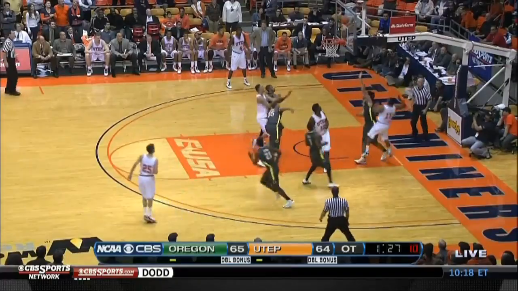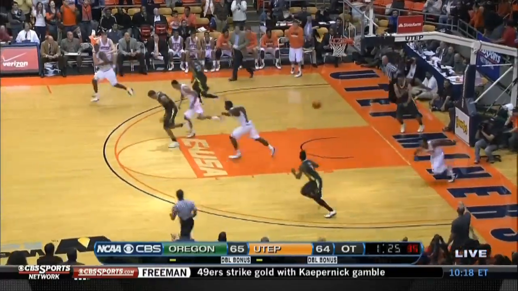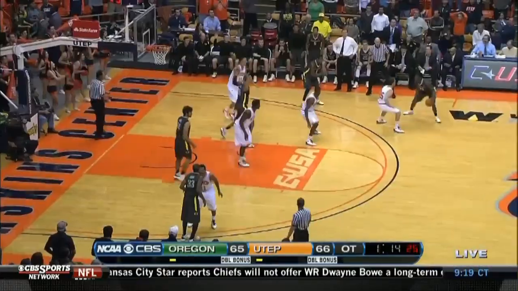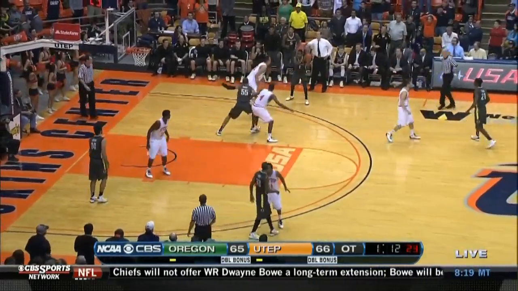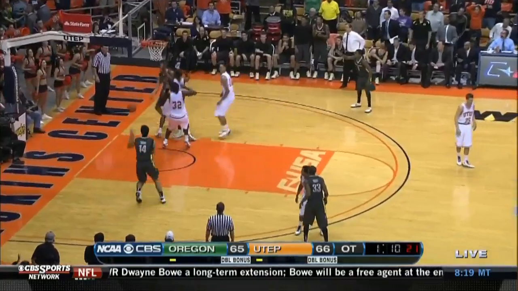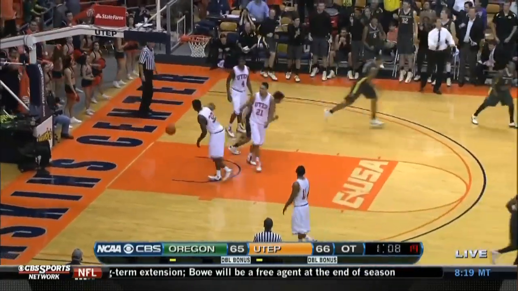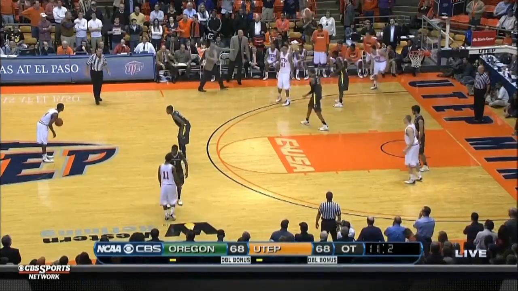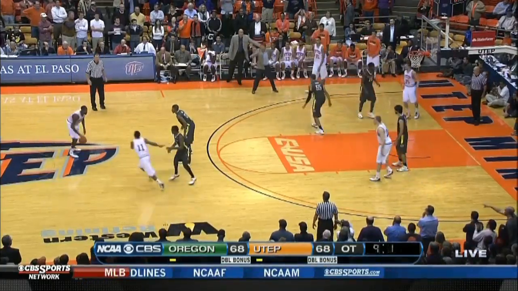In the first OT, no one was able to take control of the game. Here, Jaquez Streeter throws it up high off the glass for 2 of his 12 for the night. The Ducks would come right back on the other end with 2 of their own when they find Arsalan Kazemi for the dunk. Game's tied at 68, and Julian Washburn has the final shot to win the game.